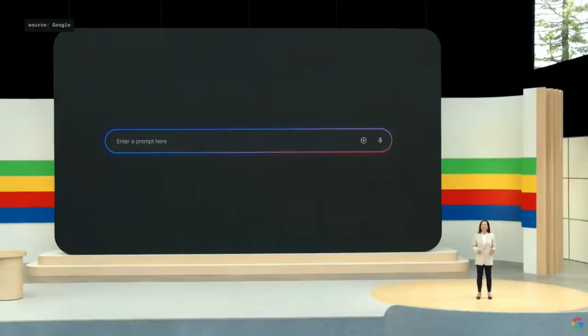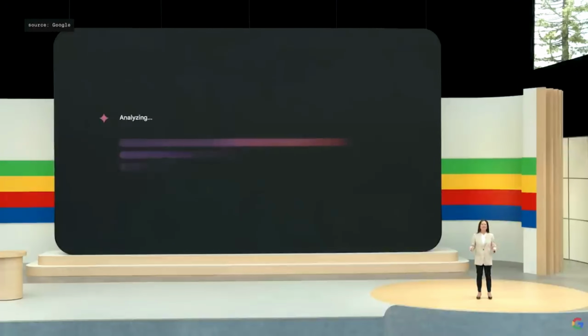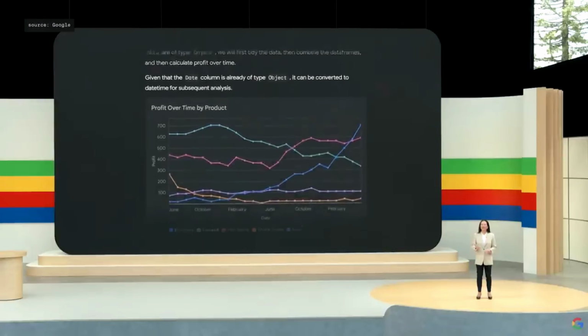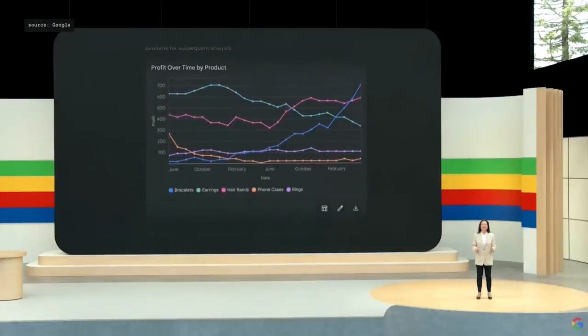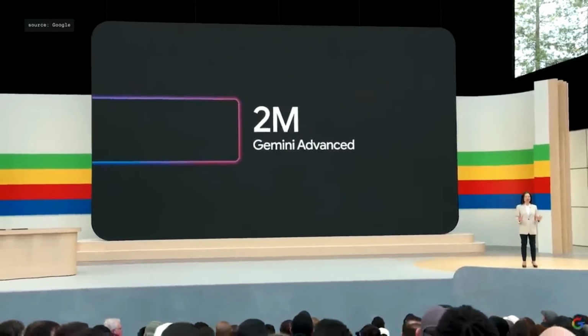Maybe you have a side hustle selling handcrafted products. Simply upload all of your spreadsheets and ask Gemini to visualize your earnings. Gemini goes to work calculating your returns and pulling its analysis together into a single chart. And of course, your files are not used to train our models. Later this year, we'll be doubling the long context window to 2 million tokens.